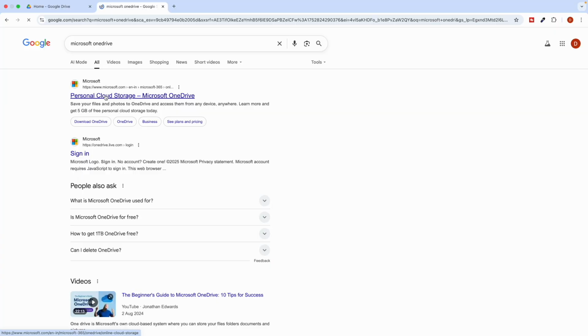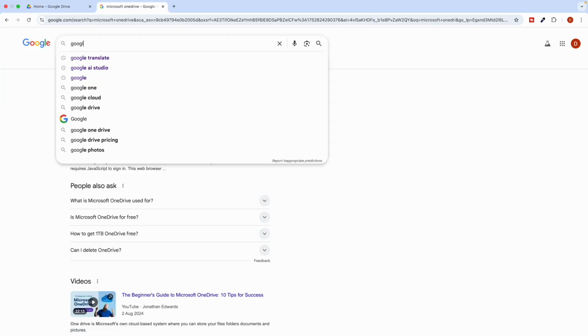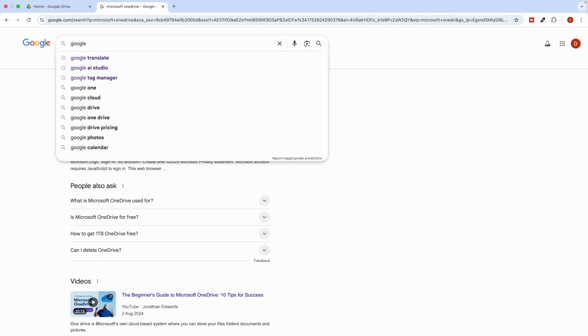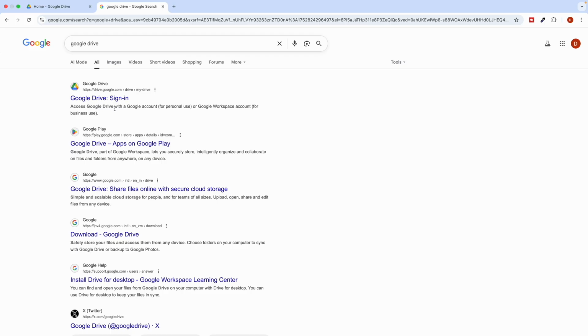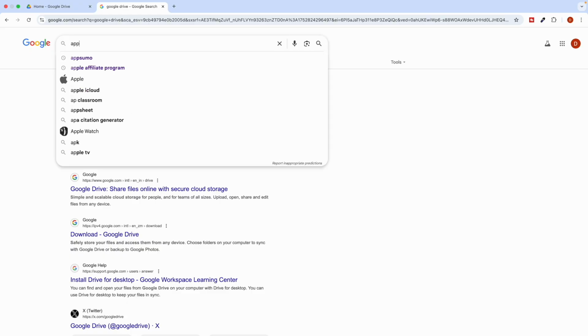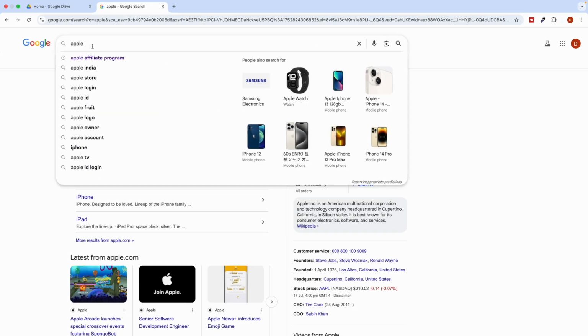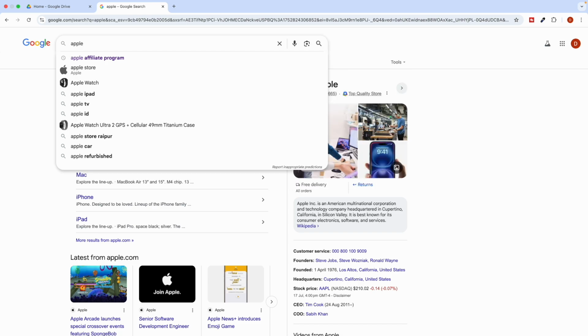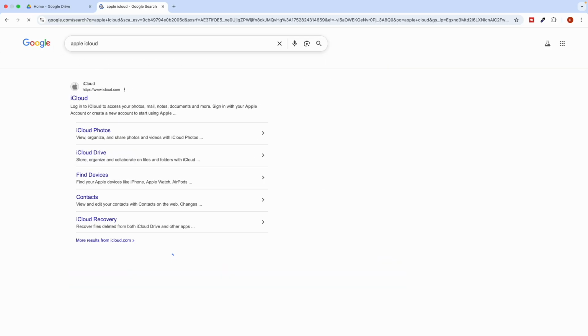So this is their cloud storage. Similarly, when we talk about Google, Google has their own storage which is known as Google Drive, which is a cloud storage. Similarly, you might have heard about Apple, right? Apple also has their own cloud storage known as iCloud, right?